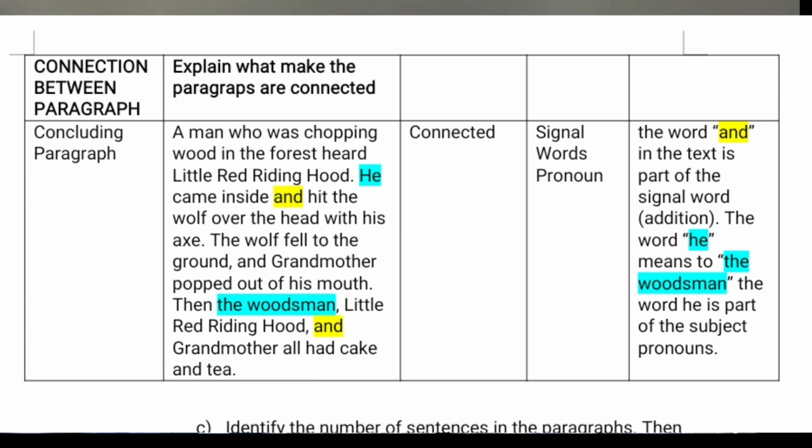A man who was chopping wood in the forest heard Little Red Riding Hood. He came inside and hit the wolf over the head with his axe. The wolf fell to the ground and grandmother popped out of his mouth. Then the woodsman, Little Red Riding Hood, and grandmother all had cake and tea.